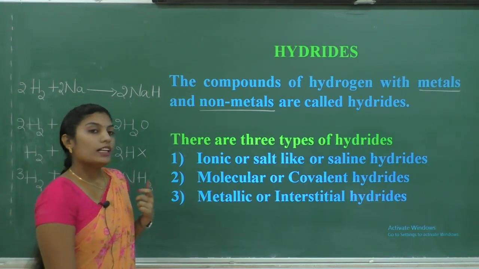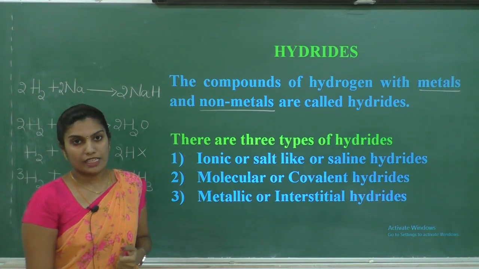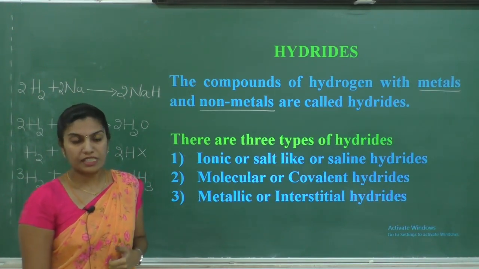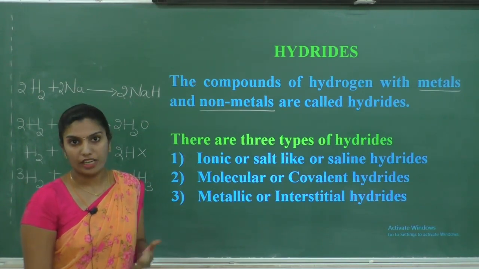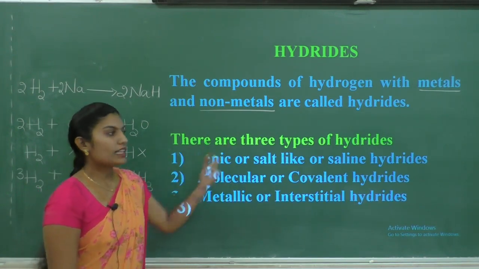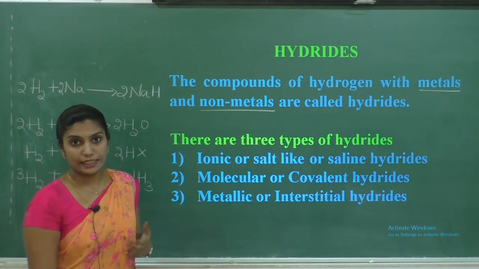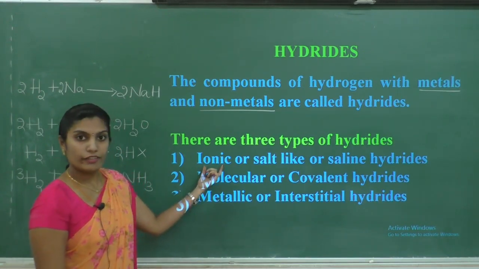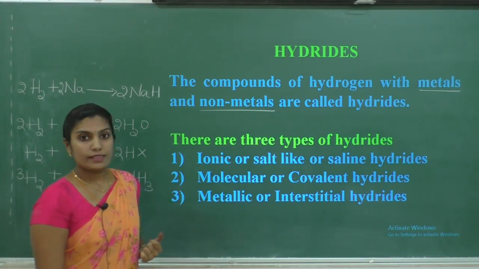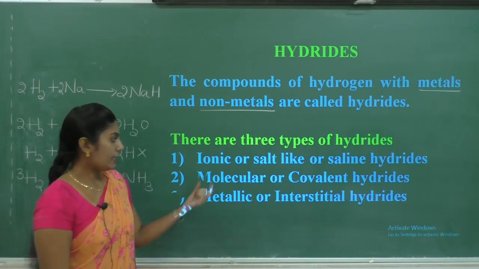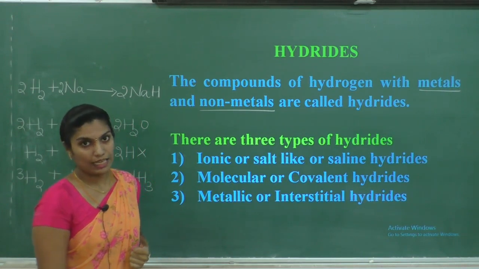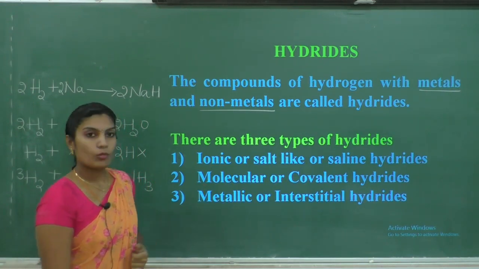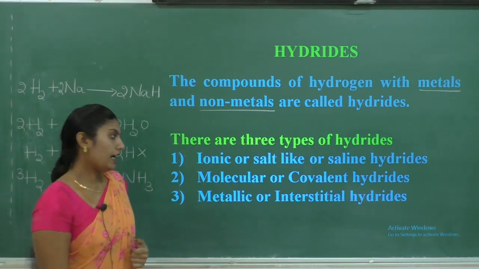Next, these hydrides are classified into different types depending on their physical and chemical properties. They are classified into three types. The first type of hydride is ionic or salt-like or saline hydrides. Next, molecular or covalent hydrides.